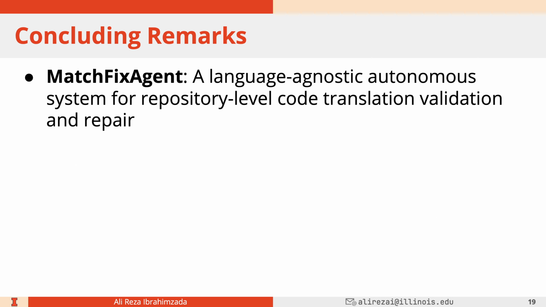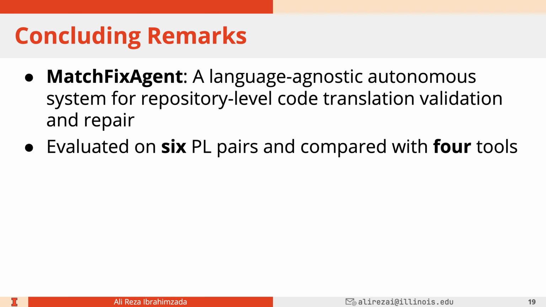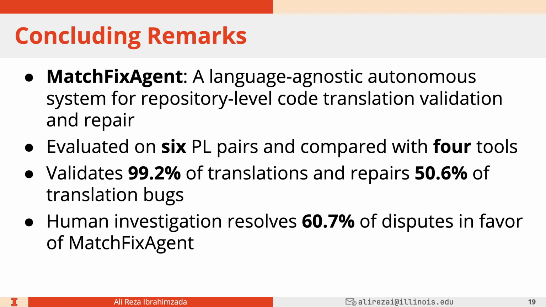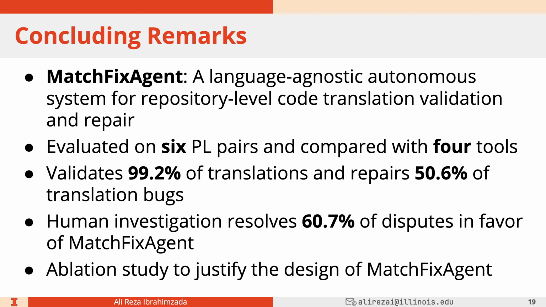So to wrap up, in this work, we introduced MatchFixAgent, a language-agnostic autonomous system for repository-level code translation, validation, and repair. We evaluated MatchFixAgent on 6 PL pairs and compared it with 4 tools. The results show that MatchFixAgent can validate 99.2% of translations, and it can repair 50.6% of translation bugs. Our human study resolved 60.7% of dispute cases between existing tools and MatchFixAgent in favor of MatchFixAgent, and we performed 2 ablation studies to justify the design of MatchFixAgent.